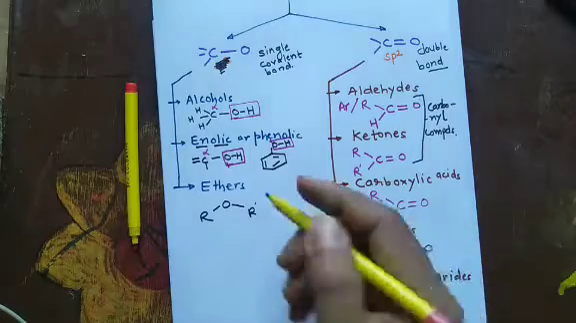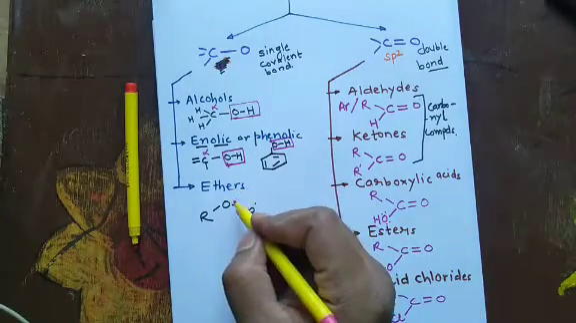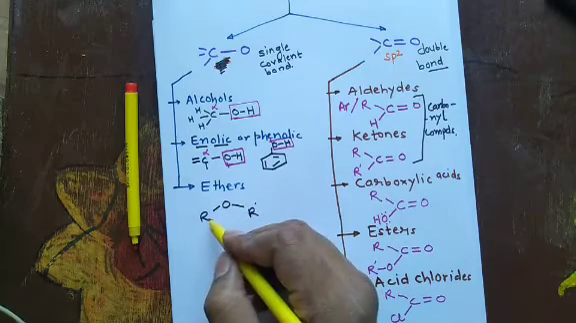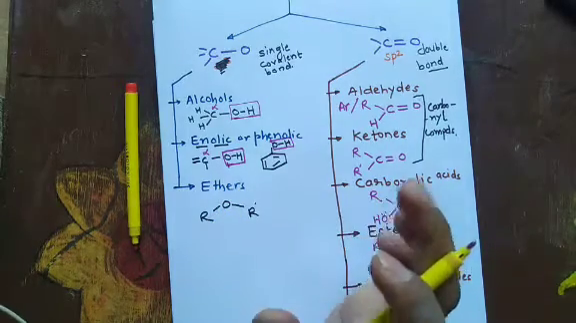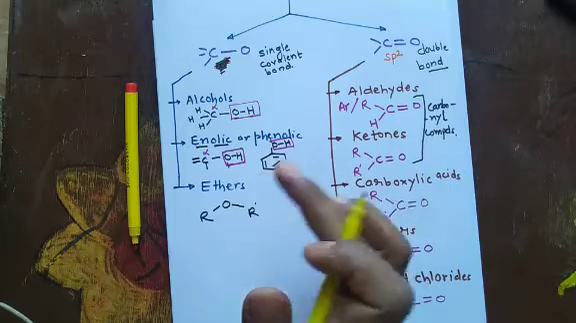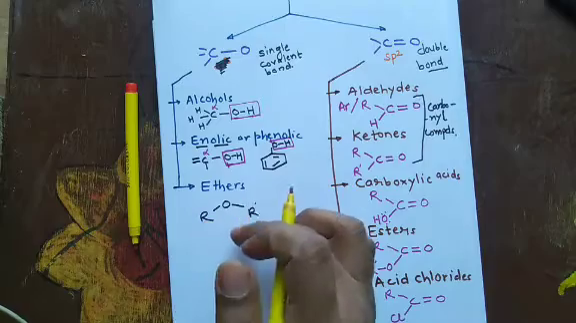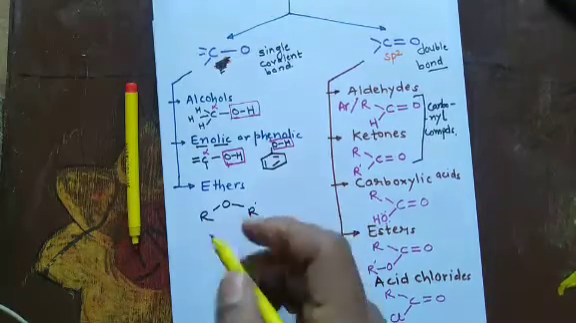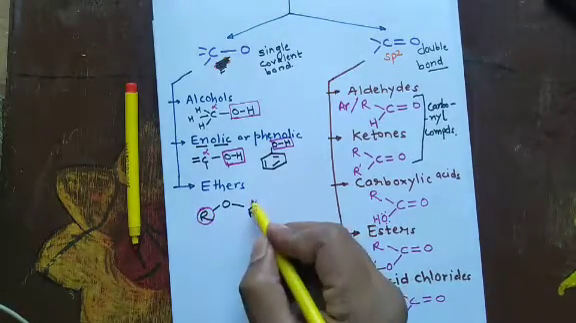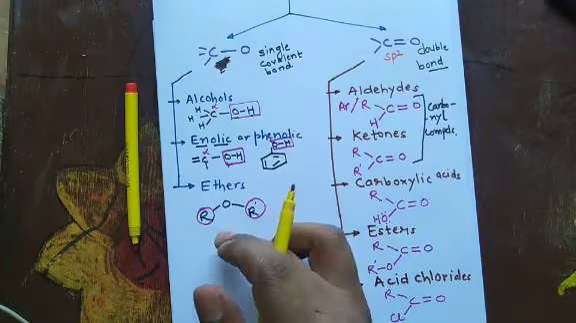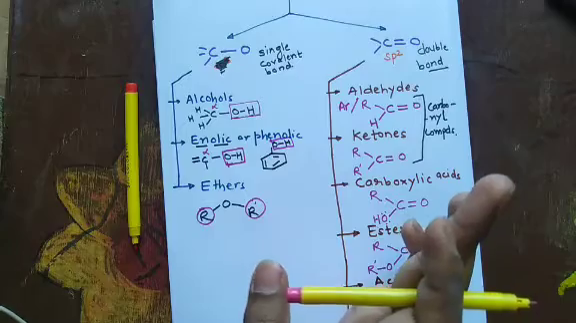Now similarly ethers, oxygen is covalently bonded to two different alkyl or aryl groups. These groups can be same or different. If they are same, they are called symmetrical ethers. This R and R dash, if they are same, they are called symmetrical ethers, and if it is different, then they are known as unsymmetrical ethers.